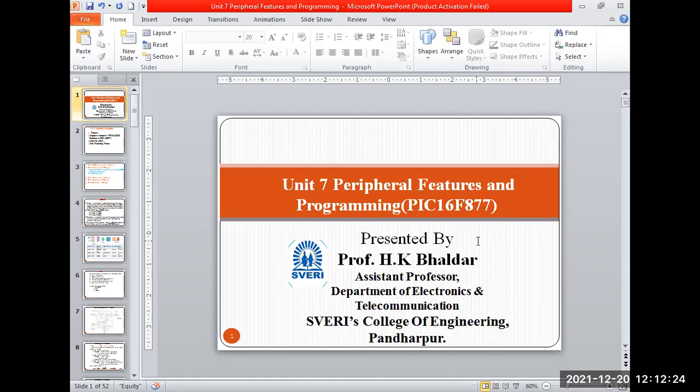If you are giving the code, one stage goes for fetching. Fetch means it goes to the ROM memory and understands what action is required to be taken by the controller. Second will be decode. Decode means the instruction decoder identifies what task or action is to be taken by the controller. And the last step is called execution.